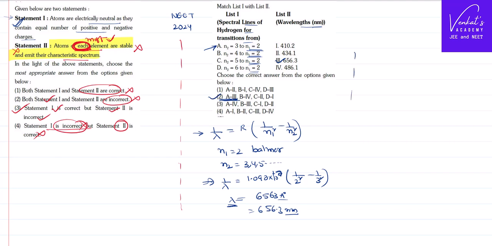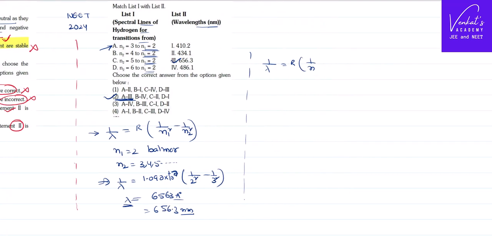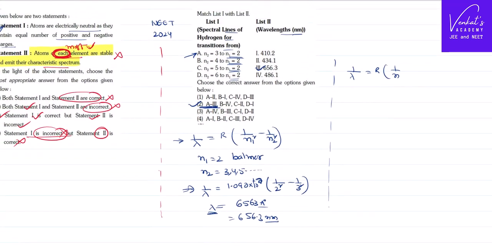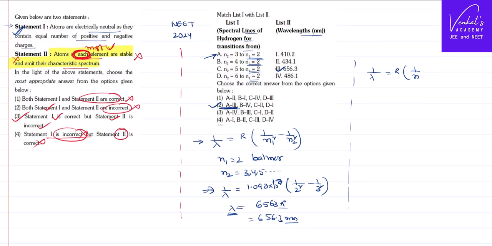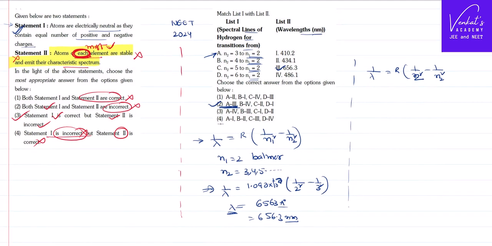But you can reason out how we get that answer. See, 1 by lambda equals Rydberg constant times (1 by n1 square minus 1 by n2 square). n1 square is of course 2 square in all the cases. In the place of n2, if I write 3, it becomes 1 by 9.